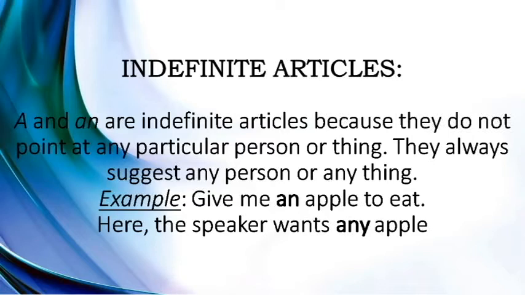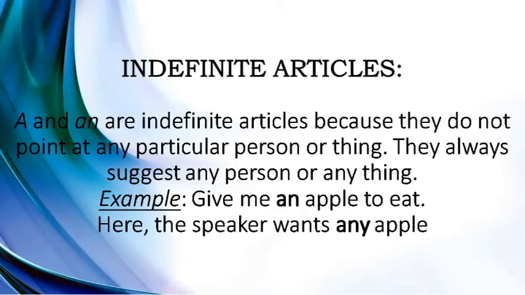A and an are indefinite articles because they do not point at any particular thing or person. So when we are talking about anything in general, we use a and an. As the name suggests, indefinite means not particular. They always suggest any person or anything. Whenever we are speaking about anything in common, like any house or any table, we use a and an.